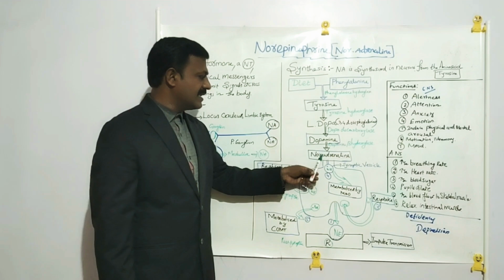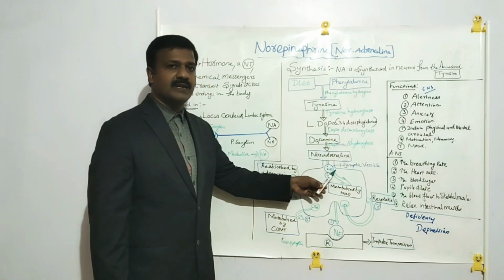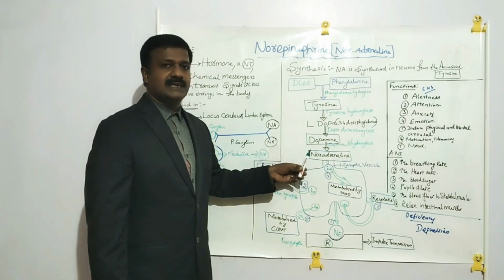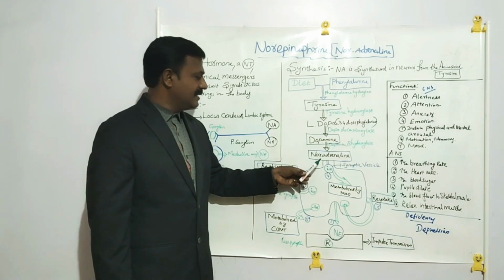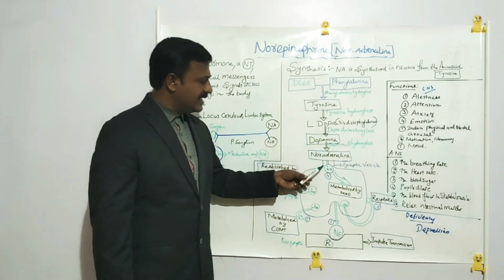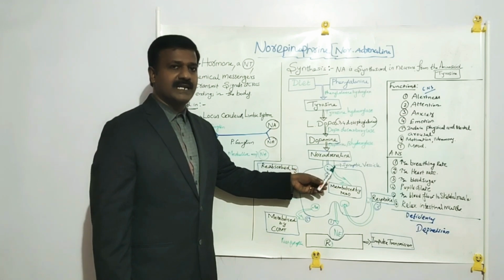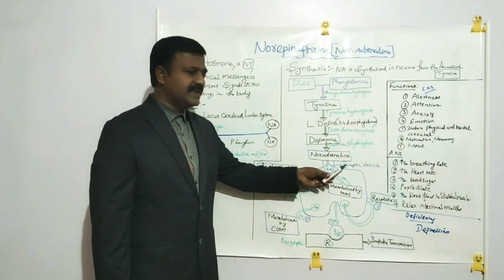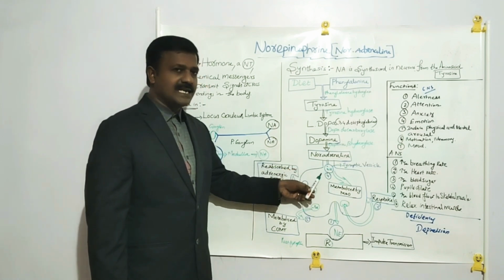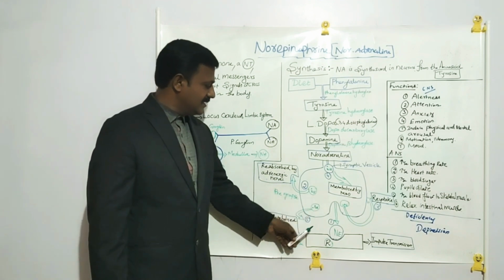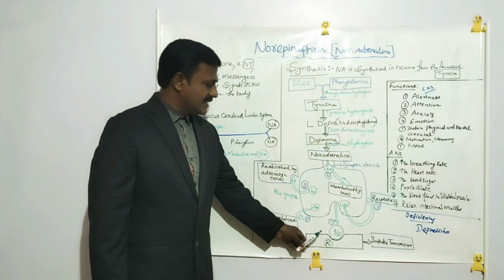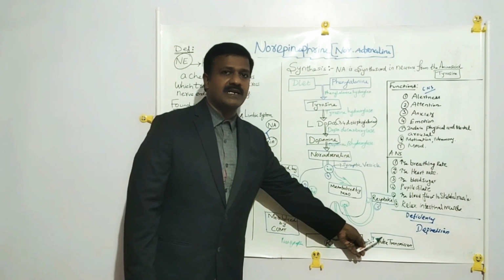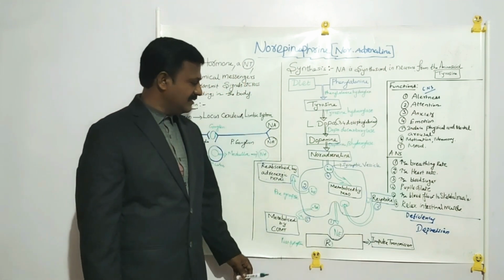The synthesized noradrenaline is stored in the axonal part, in synaptic vesicles. Whenever the impulse reaches the axonal part of the nerve endings, it stimulates the synaptic vesicles present in the presynapse, which start to release the norepinephrine. It is then transported across the synaptic cleft to the postsynapse. There it binds with the receptors, promotes the impulse transmission to the target area, and produces the physiological function.